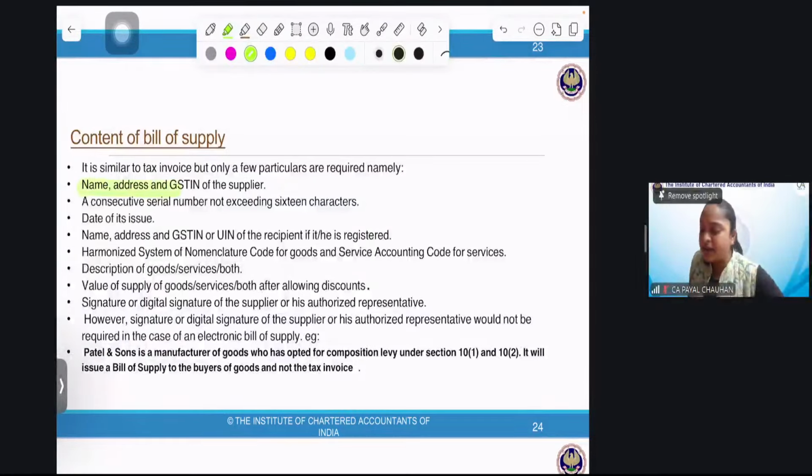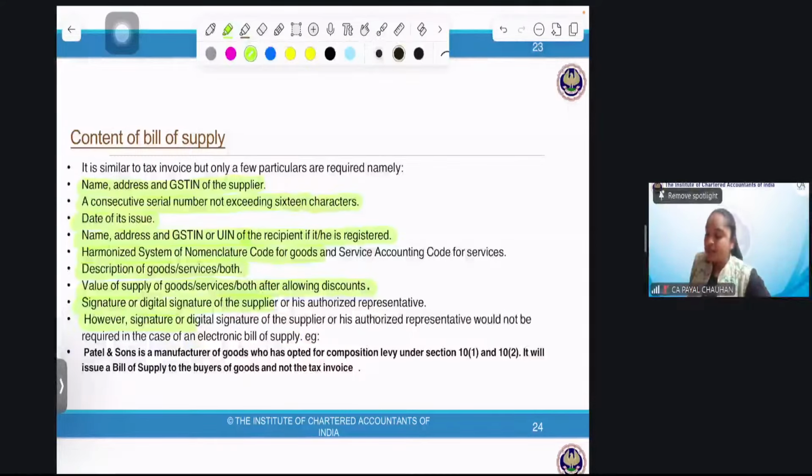Name, address, GSTN of the supplier, consecutive serial number, which should have 16 characters, date of its issue, name, address, GSTN or UIN of the recipient, if he is registered, HSN and SAC code, description of goods or service, value of goods or service, both after allowing discount, signature or digital signature. However, signature or digital signature is not required in case of e-invoicing if it is an e-bill of supply.